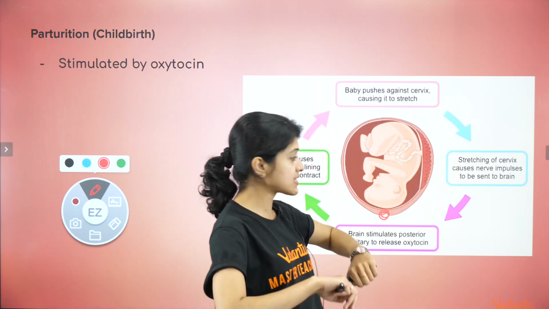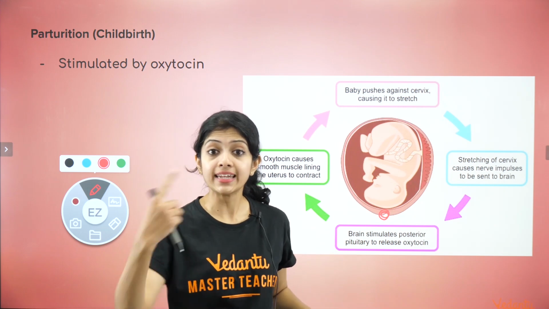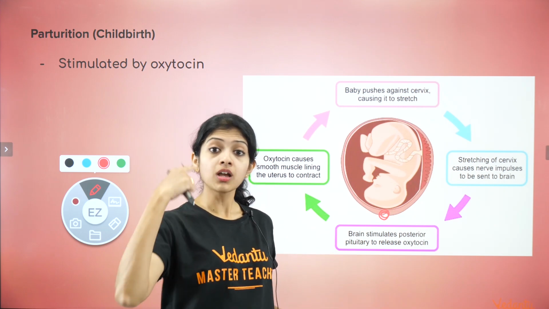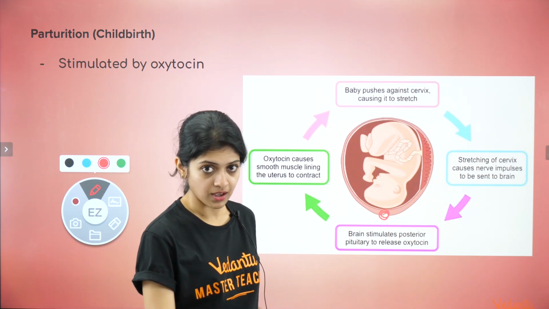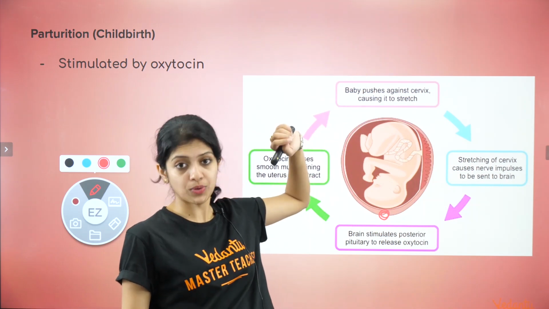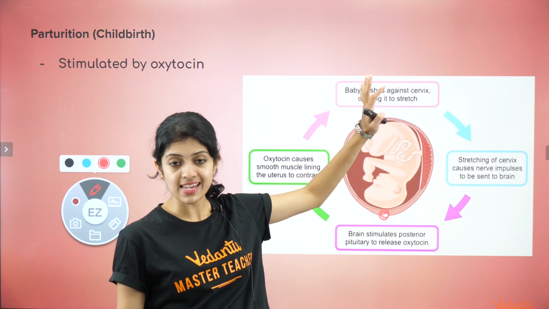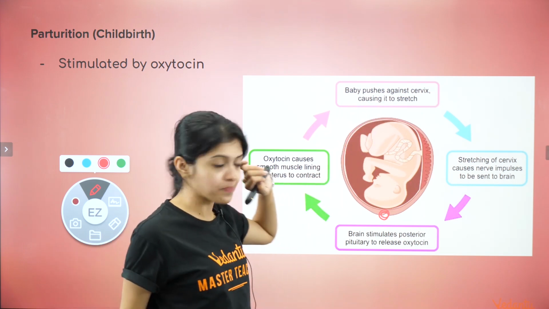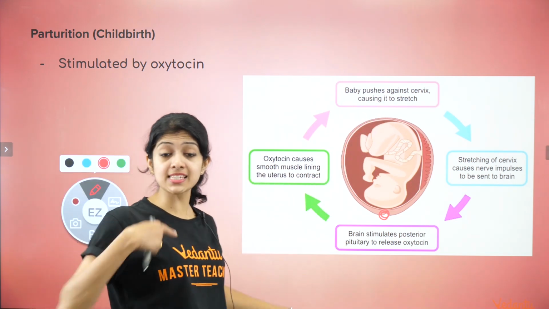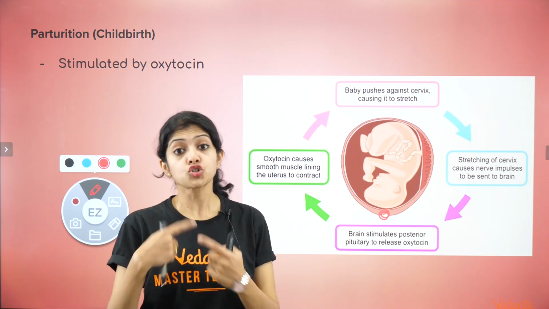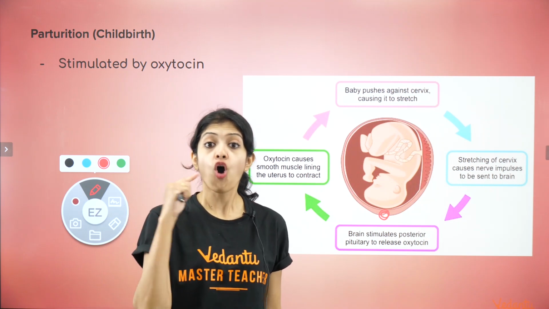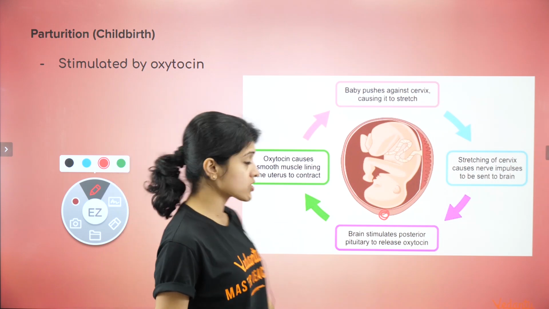Next, stretching of the cervix would cause nerve impulses to be sent to the brain. Okay, it's basically trying to communicate with the brain and trying to tell it that the baby is ready to come out. The brain stimulates the posterior pituitary to release its hormone called oxytocin. And what does oxytocin do?